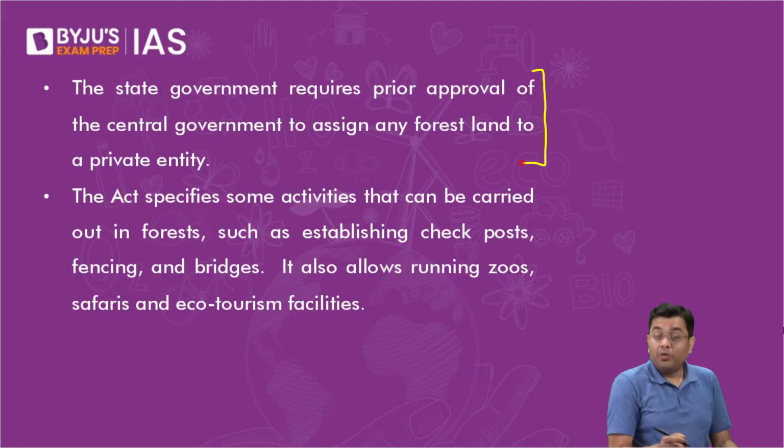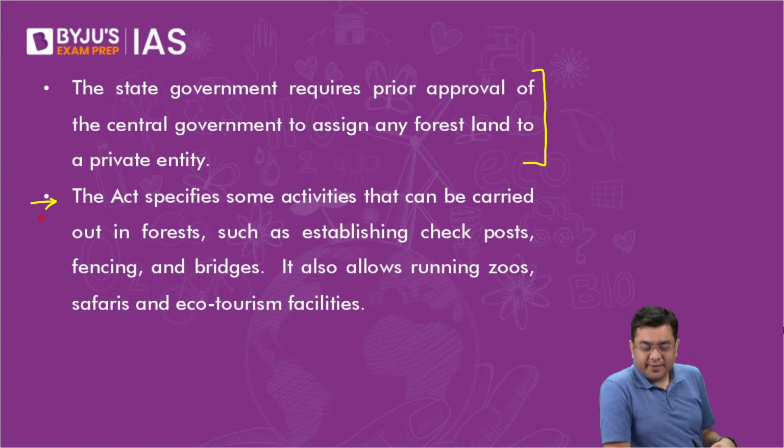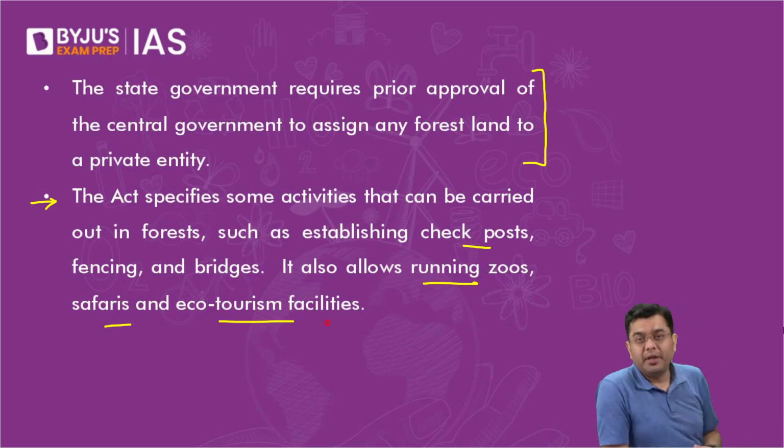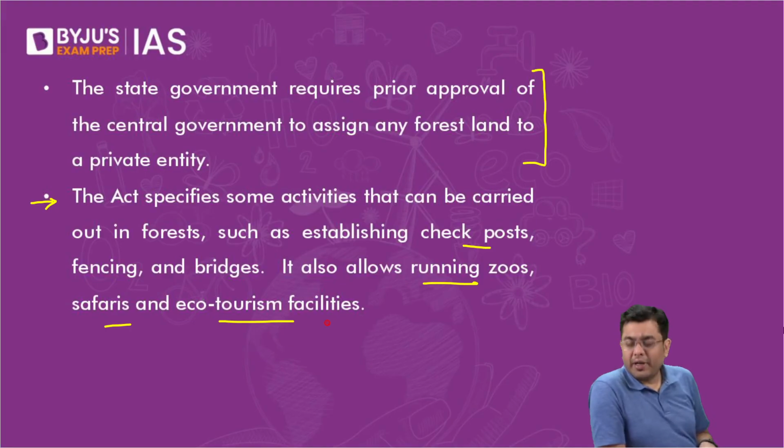Another point in contention is that some activities can be carried out in forest, such as establishing checkposts, fencing, and bridges, and they are allowed. It also allows for running of zoos, safaris, and ecotourism facilities. Here also the counter argument is that in the region of a forest, why do you need a zoo?